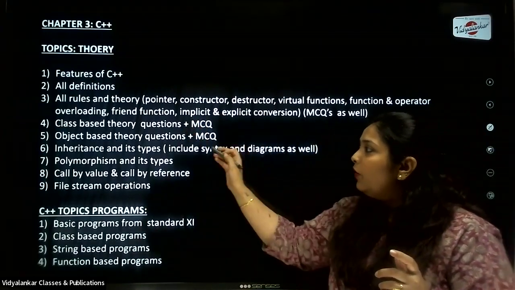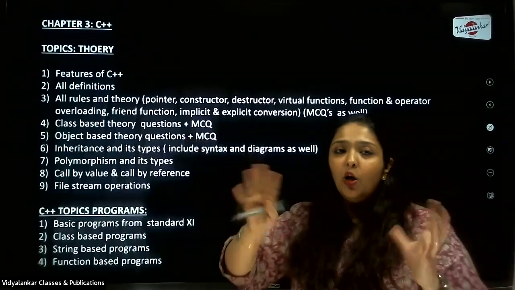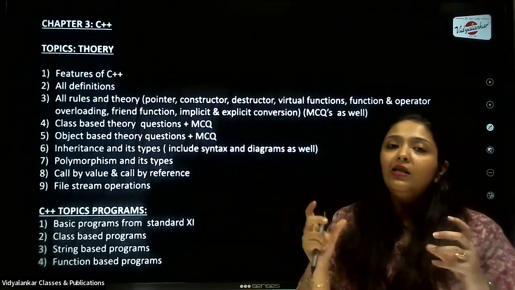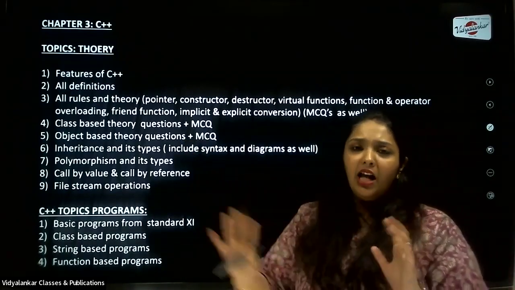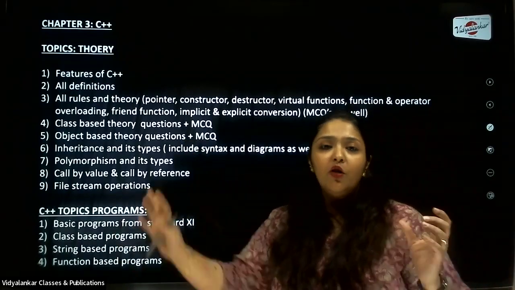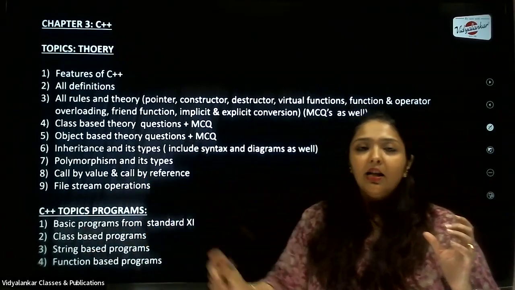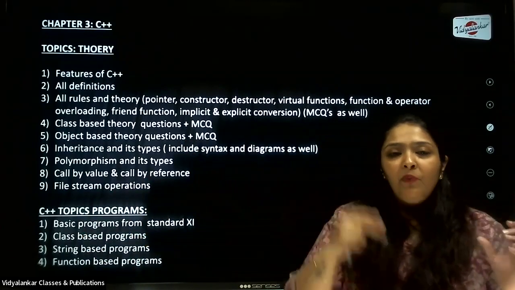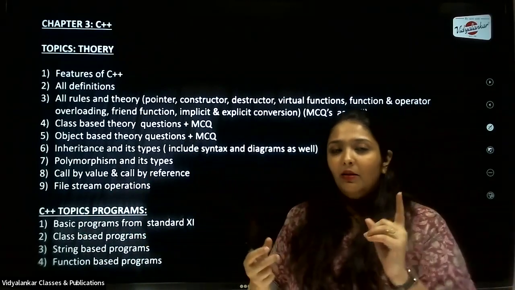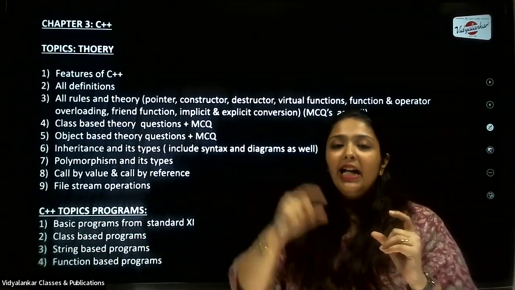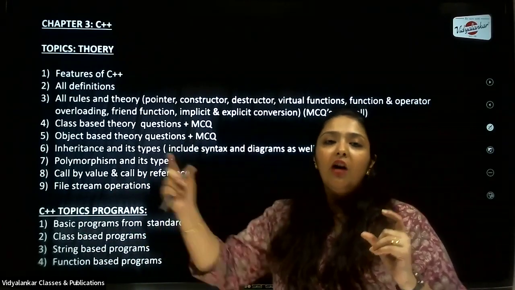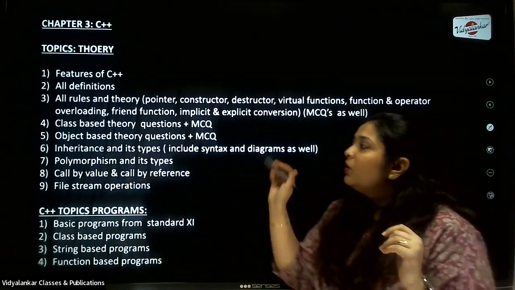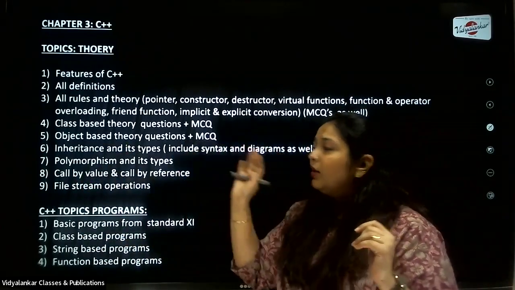Now we come to the next topic, that is class and object. For classes and objects, you can have questions like define a class and write the syntax for creating or declaring a class, and the same for objects, that is, define what an object is. Remember the definition: an object is an instance of a class. I will look for this definition when I am correcting the paper.